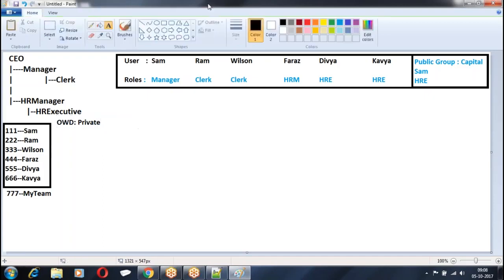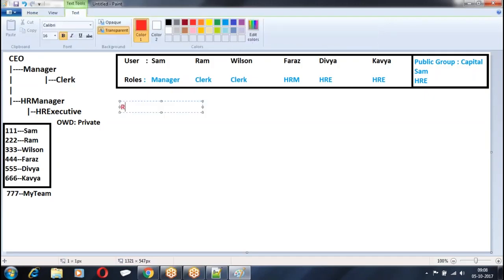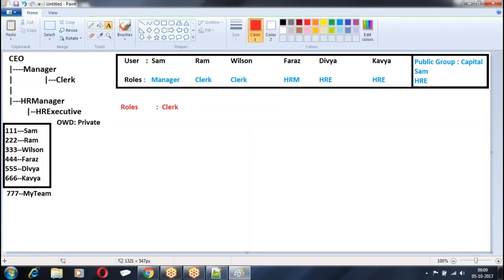Now, I go to all the users whose role is clerk. All the records owned by the users whose role is clerk. Who has the role called clerk?